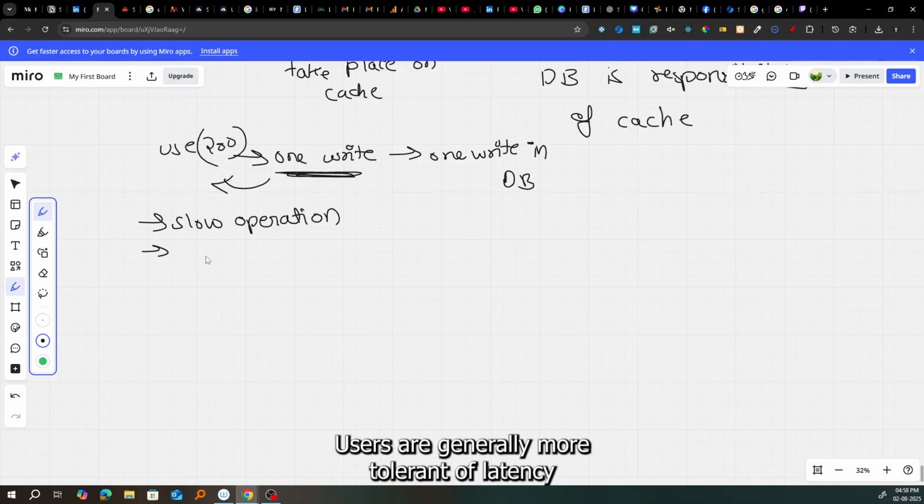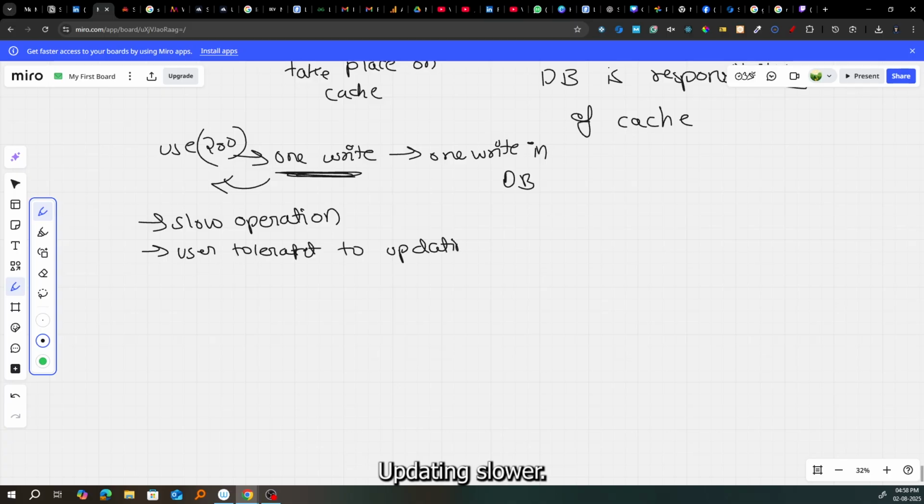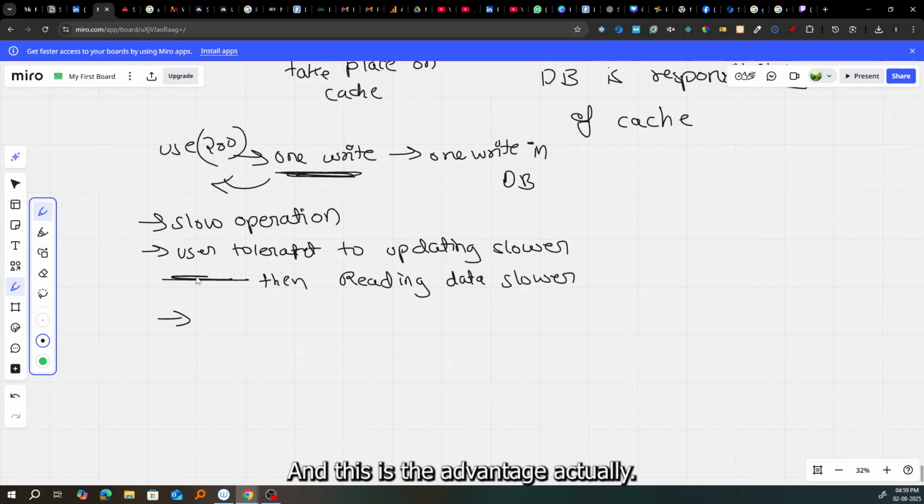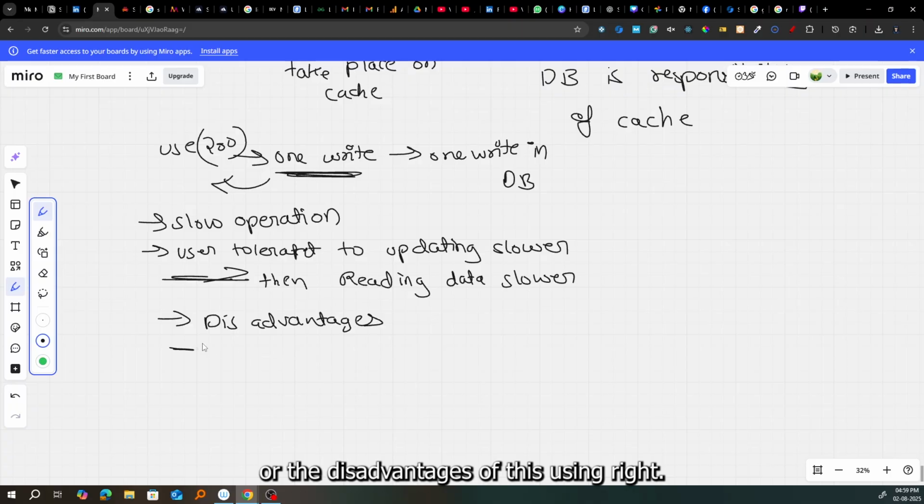Users are generally more tolerant of latency when updating data than when reading data. So users are tolerant of slower updates more than slower reads, because reads should be faster. Users aren't tolerant of slow reads. This is the advantage, actually. Now what are the disadvantages of using write through?